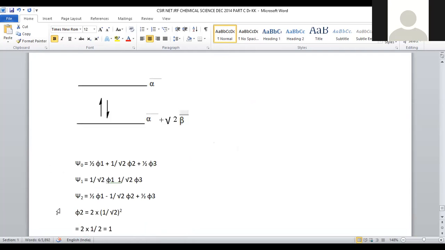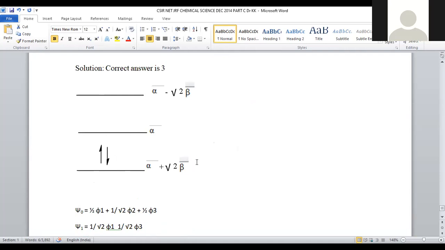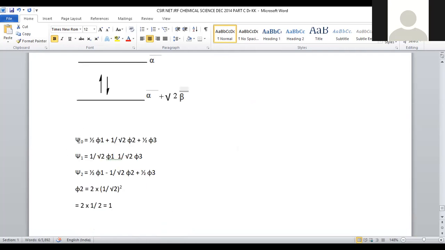Now, the wave function states will be denoted with psi naught. The next level will be psi 1, and the next level will be psi 2. Now, psi naught is equal to 1/2 phi 1 plus 1 by root 2 phi 2 plus 1/2 phi 3. This is the equation for the wave function of the ground state.